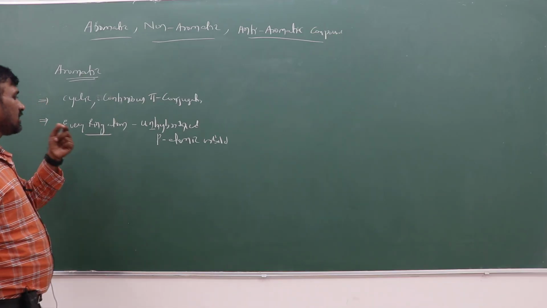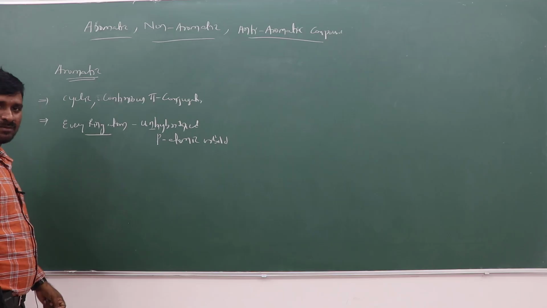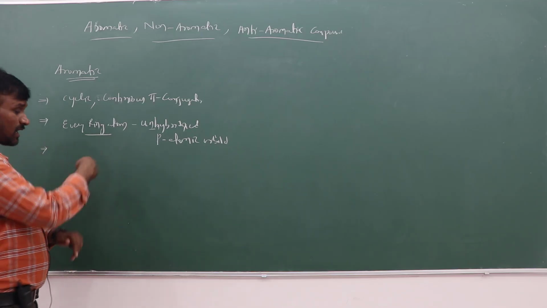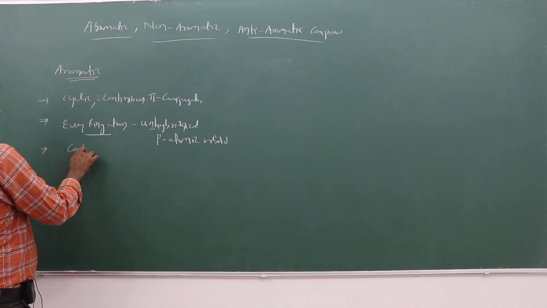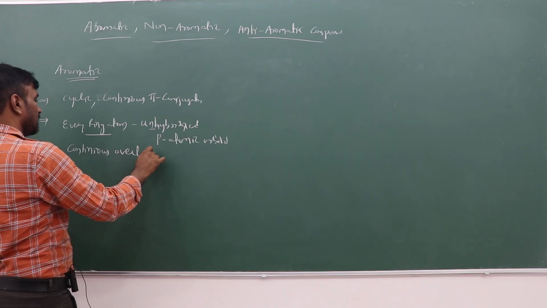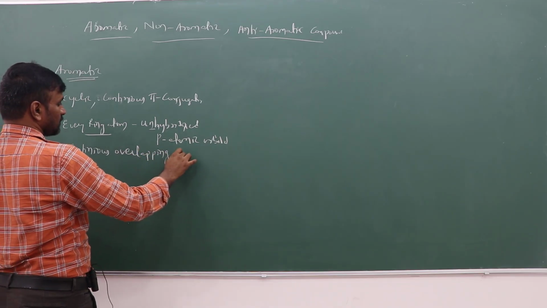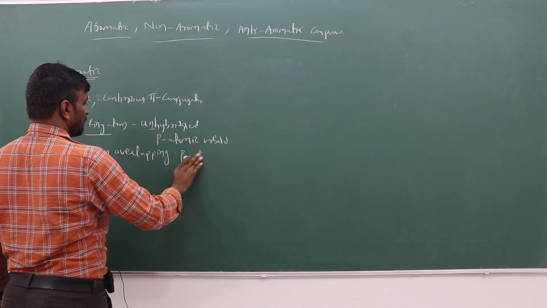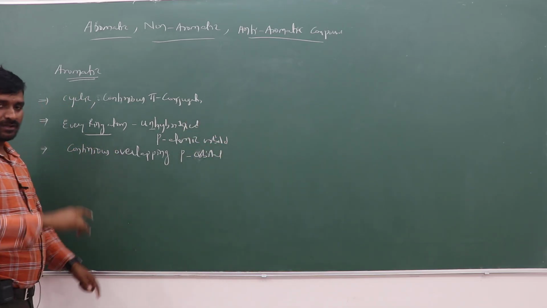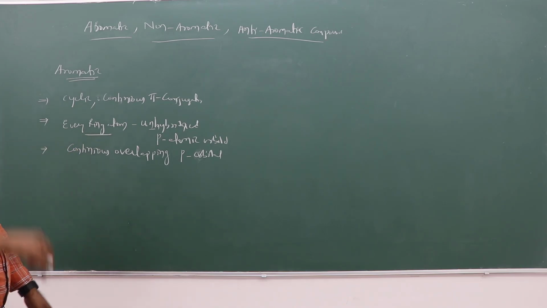So every ring atom has to have an unhybridized p atomic orbital, and continuous overlapping of the p orbitals is also required in that ring.